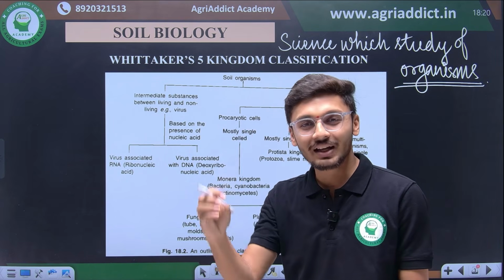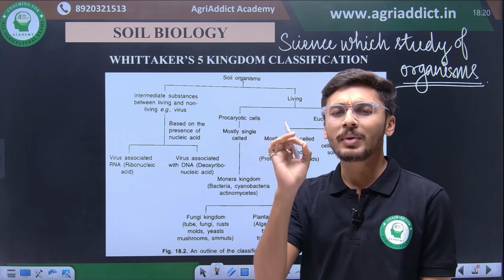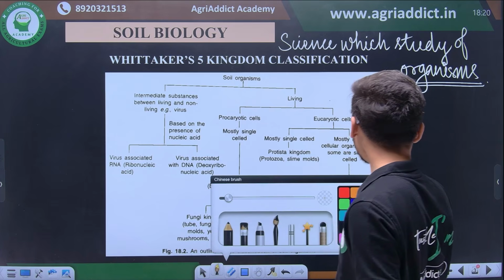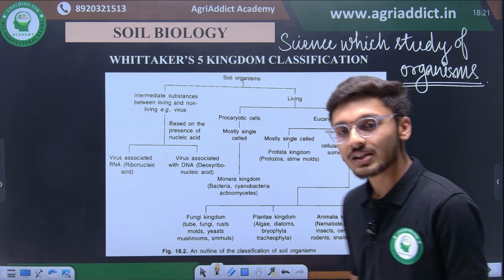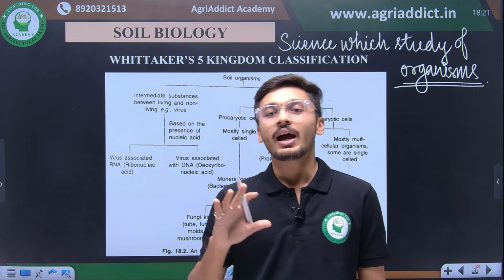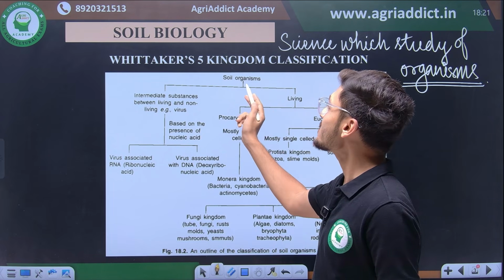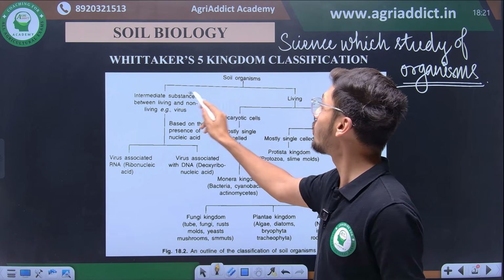Before going in depth into soil biology, we will cover a basic concept of biology, right? One basic concept of biology is Whitaker's 5 kingdom classification. We know that Whitaker classified all the organisms residing on this earth surface into 5 different kingdoms, and these kingdoms are depicted as under. So all the living components were classified by Whitaker into the 5 kingdom classification as 2 major categories,